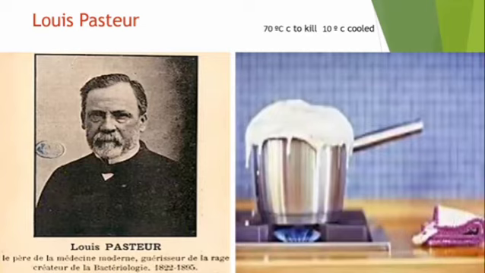It is heated up to 70 degrees Celsius to kill the bacteria, and it is cooled to 10 degrees Celsius to prevent the growth of remaining bacteria. Then milk is stored in sterilized bottles in cold places. The milk will not get spoiled. This is the pasteurization method, the Louis Pasteur method to kill the bacteria or microbes in milk.